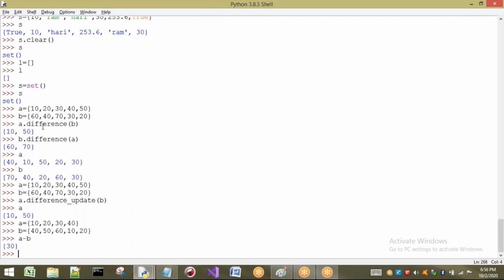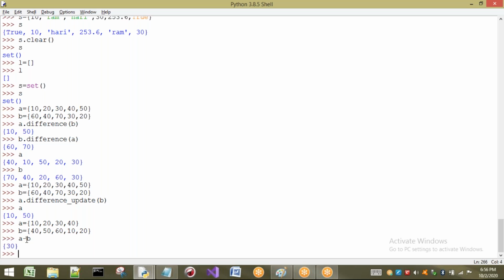In the earlier concept, if I apply A minus B, we will get 10 comma 50. But here we got only 30. The reason is 10 is present, 20 is present, 40 is present, only 30 is there, so 30 is printed. So if I apply the minus operator between the sets, it gives the difference of the sets. Now what are we talking about?